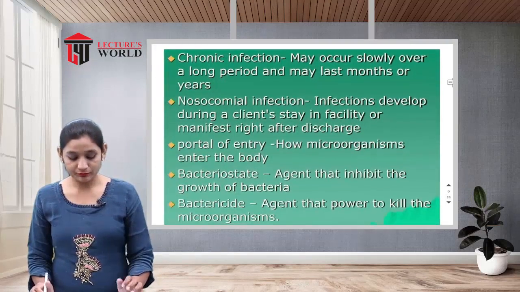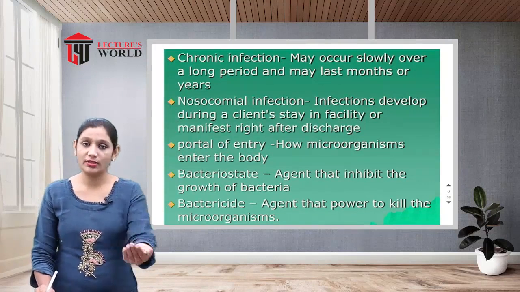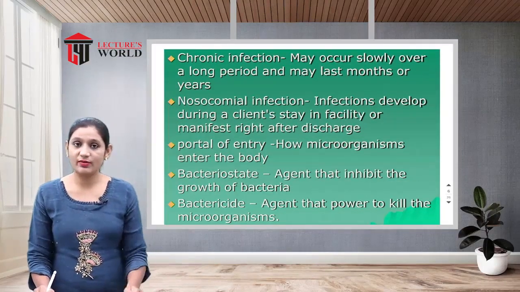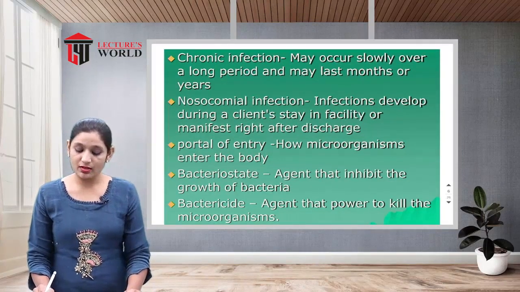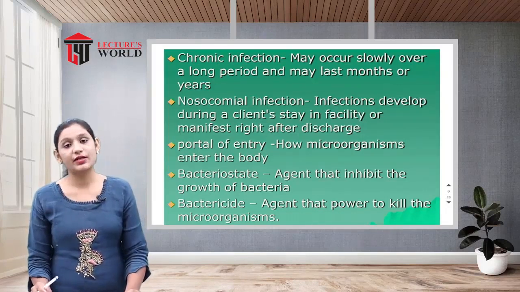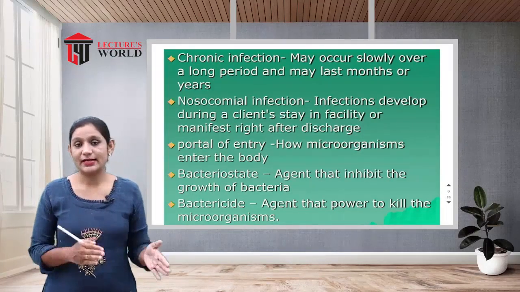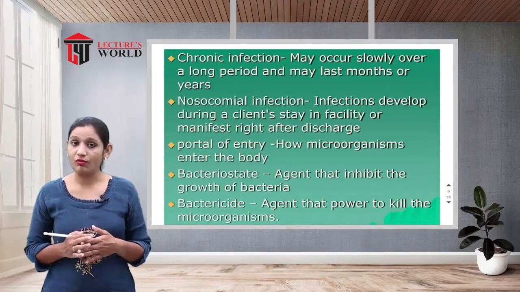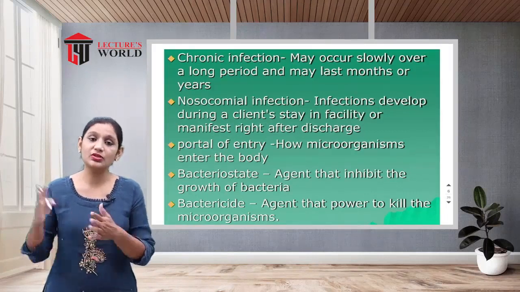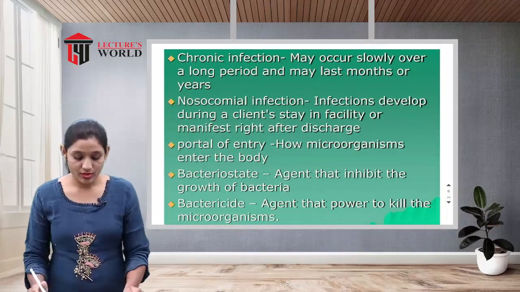This is the process which is called fumigation. Next one, chronic infection. Chronic means long term. Infections, as we have discussed before, may occur slowly over a long period and may last months or years. The process is very slow and the duration is very long, for example months to years. This is called chronic infection.